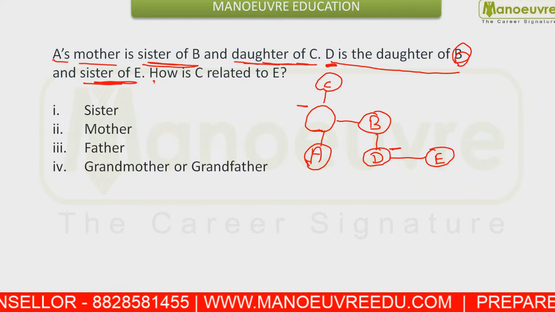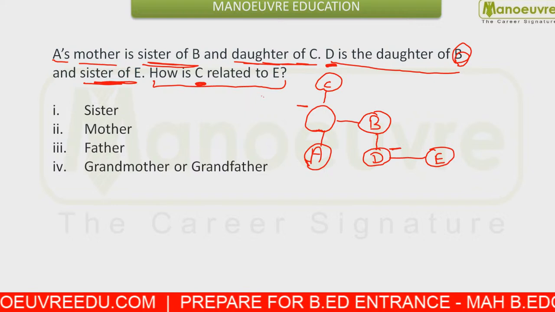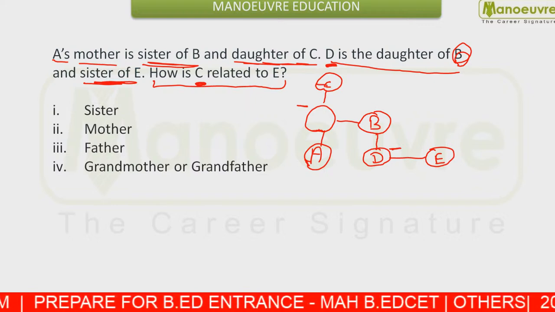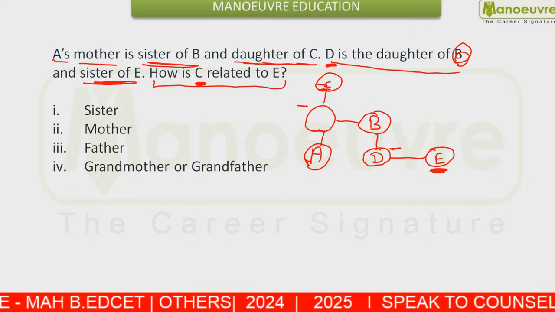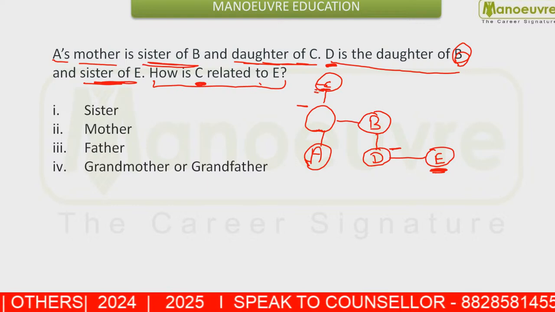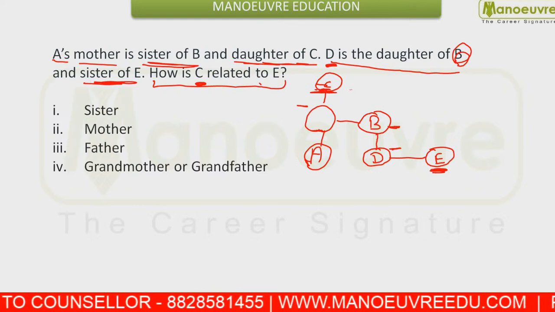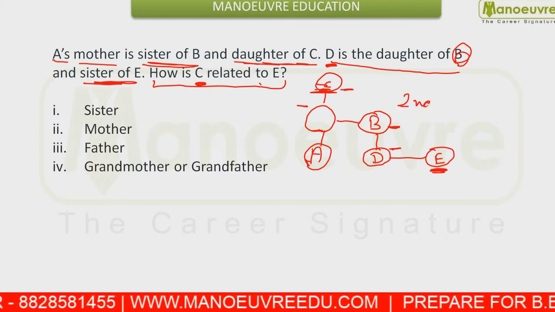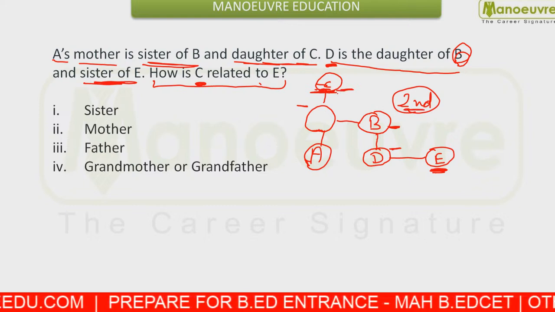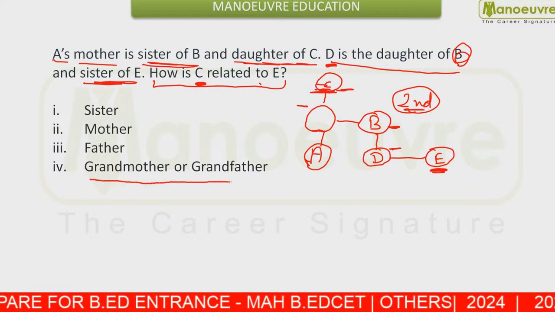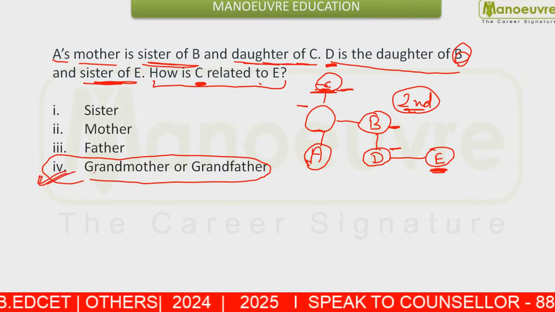Now you are asked, how is C related to E? What is the relation of C with E? So we don't know about the gender. We are not clear with the gender of C. So what is this going to be? This is one generation upper and two generations. There is a gap of two generations. So either C is going to be grandmother or grandfather. So option number 4, that is grandmother or grandfather, is going to be your answer. Okay.